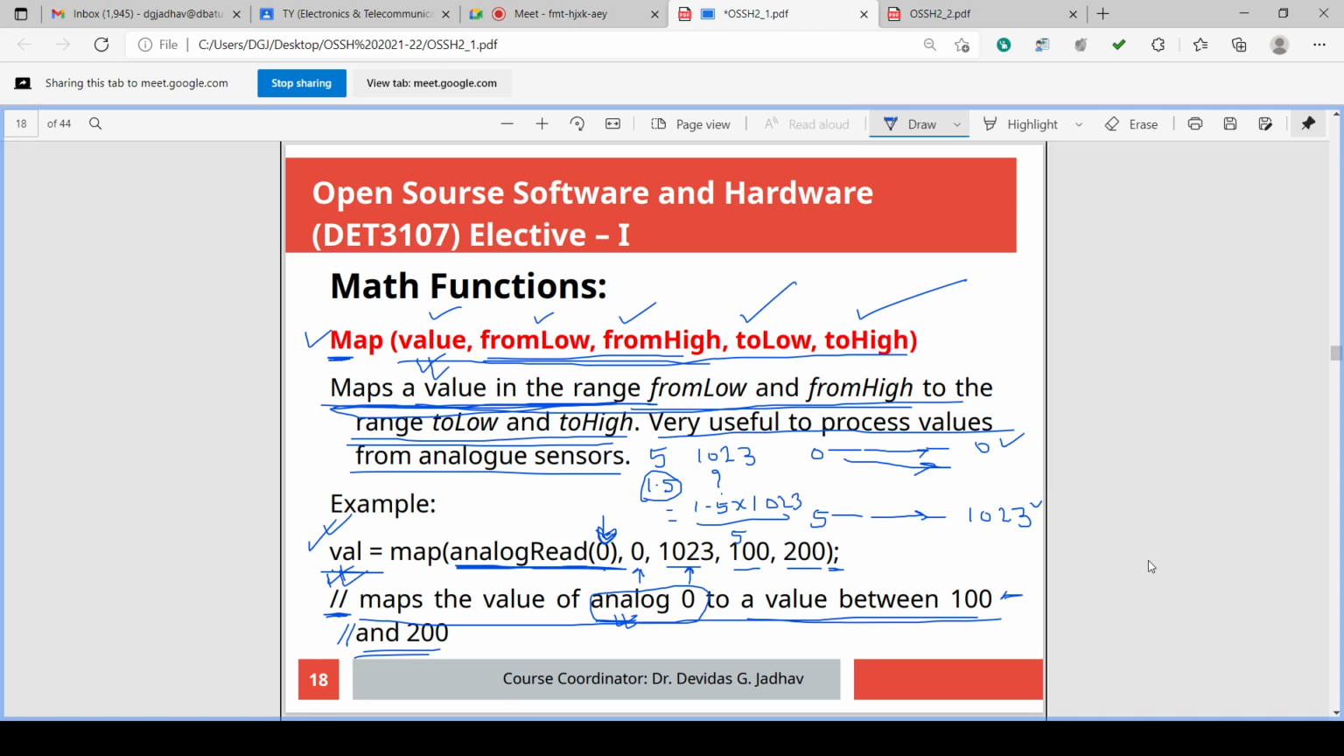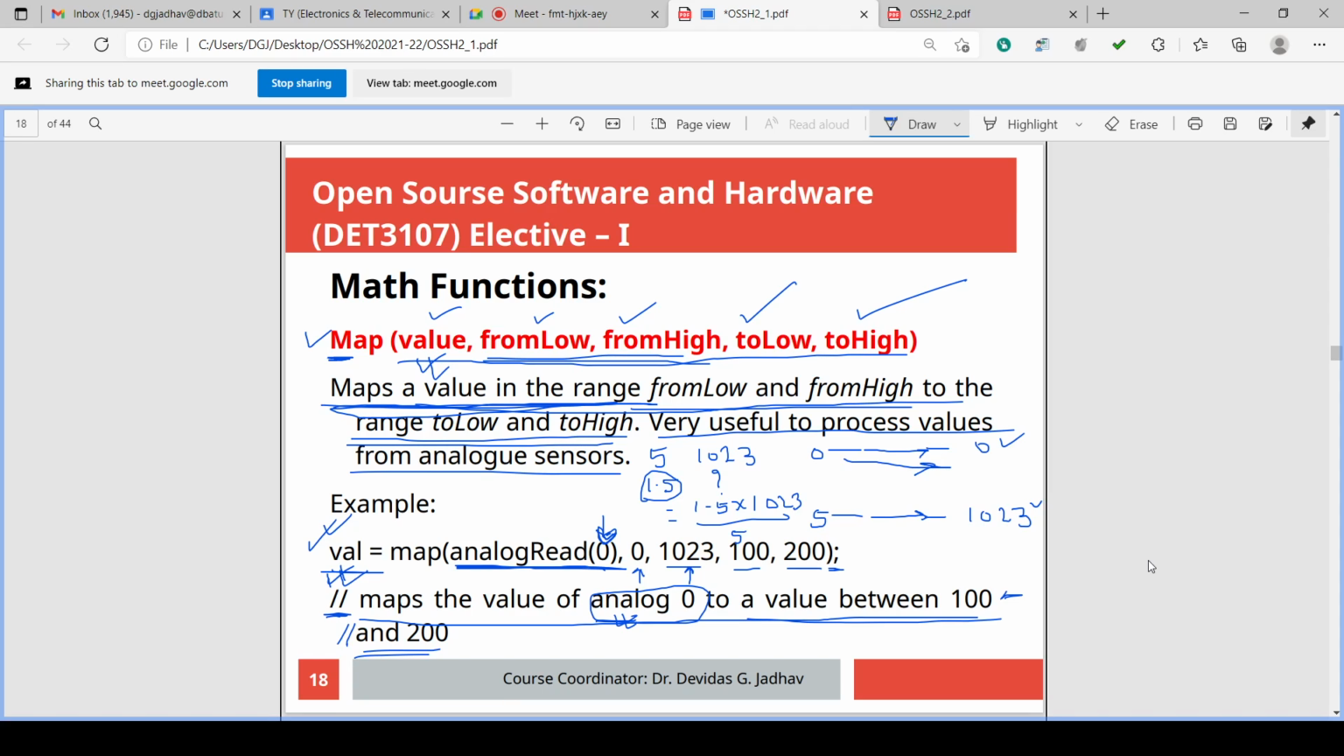Now, suppose the analog input value, the sensor value, is 2.5 volt. Just the half of the range of 0 to 5 volt. Now if it is read as 2.5 volt, what will be the number generated by the microcontroller after ADC, analog to digital conversion? It is 512. 0 to 1023, exactly half of the range, that is 512.